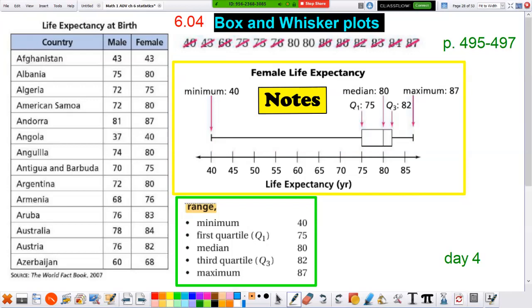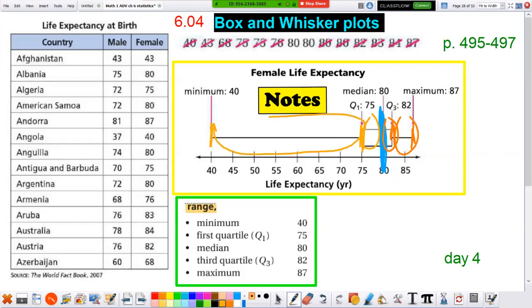Okay, here's the median. Here's the exact middle. Median is 80 years old. Notice half the people live older than 80 and half the people live less than 80. Do the people who live older than 80 live a lot older than 80? Do they live to be 200? No. We got a line here and a line here. There's a group here and a group here. Likewise, people below 80, do they live a lot less? Well, there's a line here and a line here.